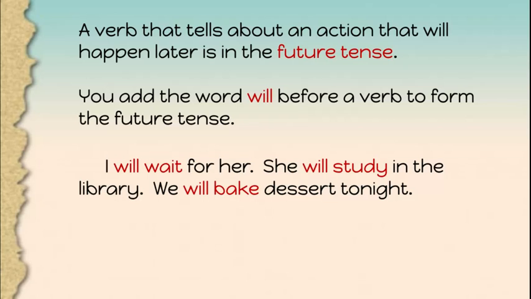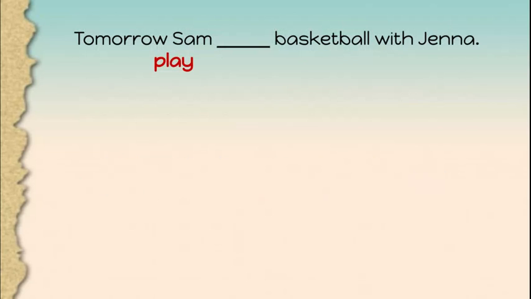So all of those things are going to happen in the future, whether it be tonight, tomorrow, in 5 minutes, next year, in a month. Whatever it may be, if it hasn't already happened, but it's going to, that is called the future. So, "Tomorrow, Sam play basketball with Jenna." Because it's happening in the future, we have to add will. So the sentence should be, tomorrow, Sam will play basketball with Jenna.